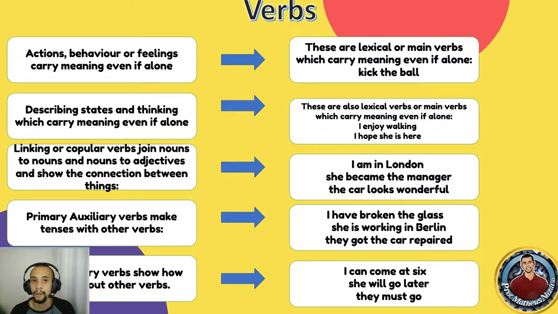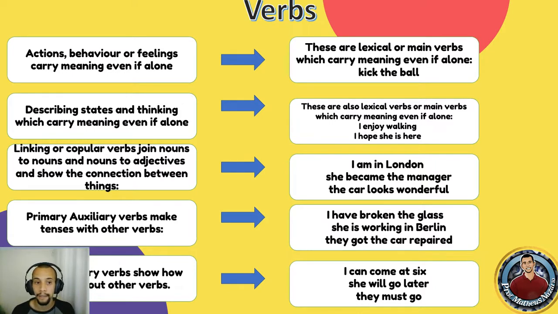Then we also have two categories of auxiliary verbs. We have primary auxiliary verbs, and they make tenses with other verbs. For instance, if we talk about the present continuous or even the present perfect, we have as an auxiliary verb the verb to be for the present continuous and the verb to have for the present perfect. So I can say, I have broken the glass, or she's working in Berlin, okay?